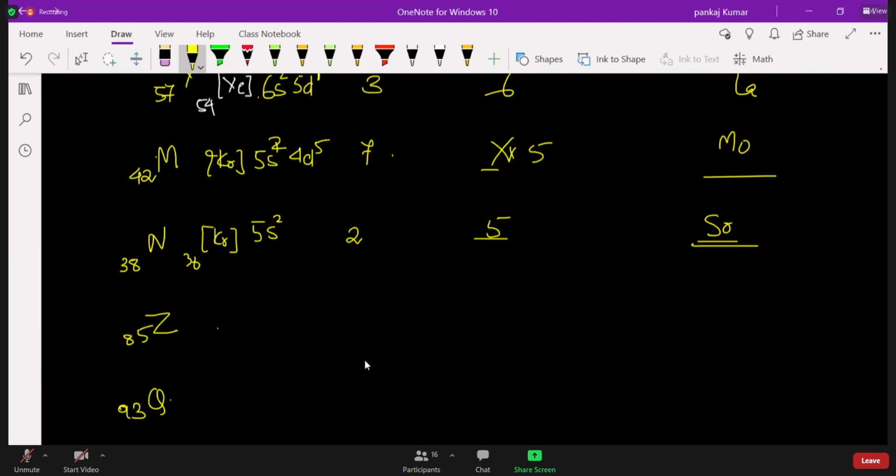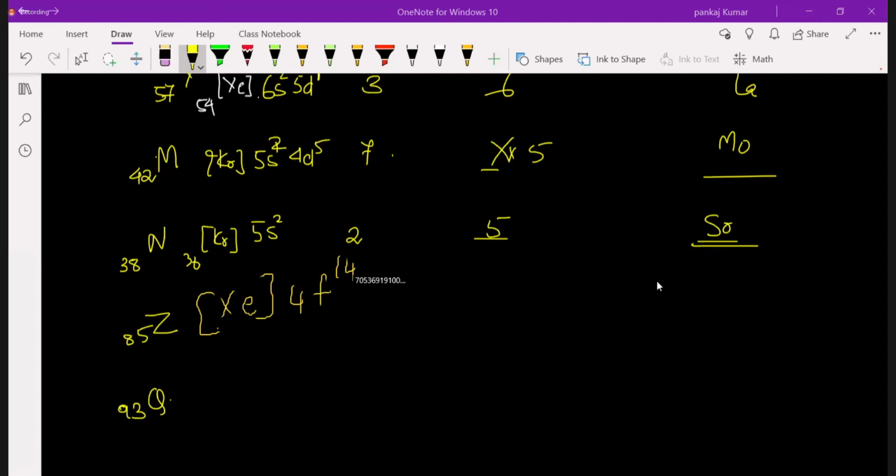Sir, I had net issues, so I was not able to attend. I joined late, but I wanted these class notes. I don't have Microsoft OneNote. Is there any person who can compress it into a PDF and send it to me? Yeah, I can. Yes, see, Rao can do anything. So what is the configuration? Yes, very good. Super. Excellent.